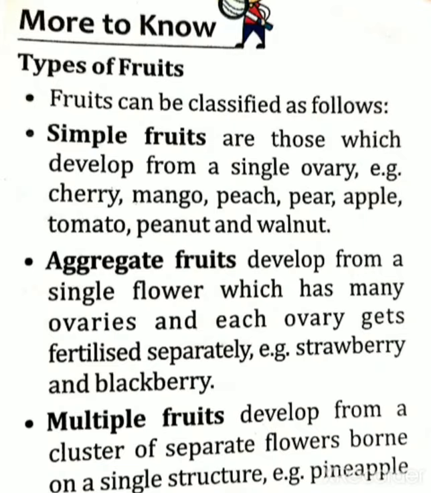In the case of aggregate fruits, from one flower there are many ovaries, but multiple fruits develop from many flowers. A cluster means a group of flowers. So multiple fruits develop from a group of flowers that are borne on a single structure. For example, pineapple and fig. Fig is a fruit you can see in the forest. You can see the meaning in the dictionary. Fig in Odia is dimbiri phala.